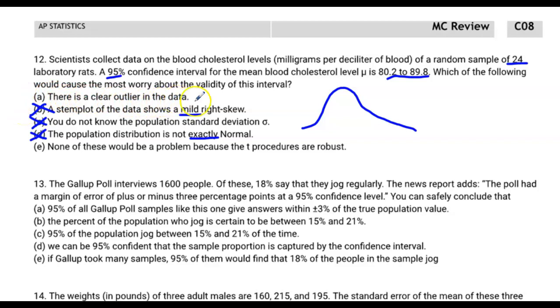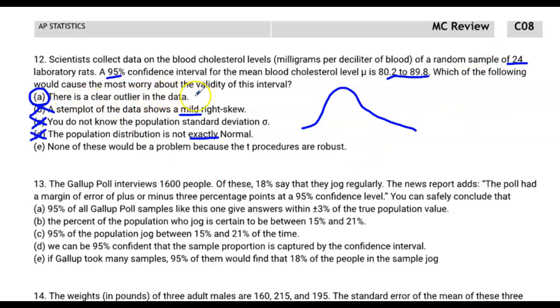There's a clear outlier in the data. As soon as we can prove that there's something with the data that's clearly not normal, not just mildly not normal, not exactly normal, but a clear outlier in the data, there's going to be stuff that goes against our conditions, right? One of the conditions is that we have to have normal or large counts. This 24 is not big enough for large counts, so we need the distribution of the population, or at least the distribution of the sample, to be normal.